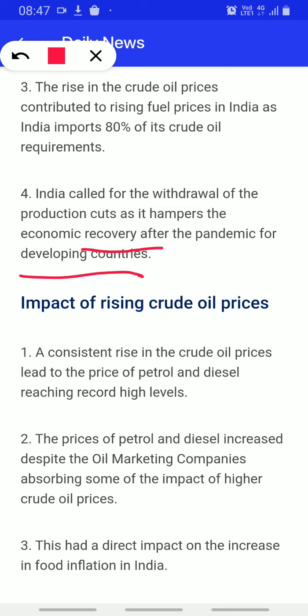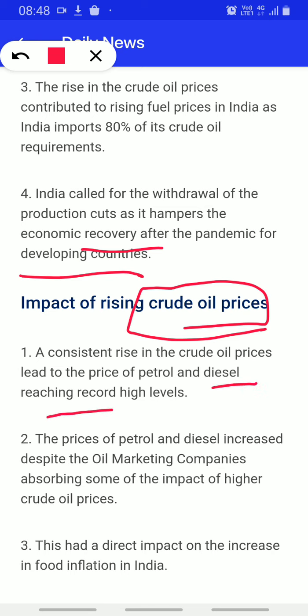Withdrawal of production cut. Now, the impact of rising crude oil prices. What are the impacts? Basically, in a similar way inflation will increase, hike, everything is related to oil. So a consistent rise in the crude oil price led to the price of petrol and diesel reaching record high levels, which has already been touched.